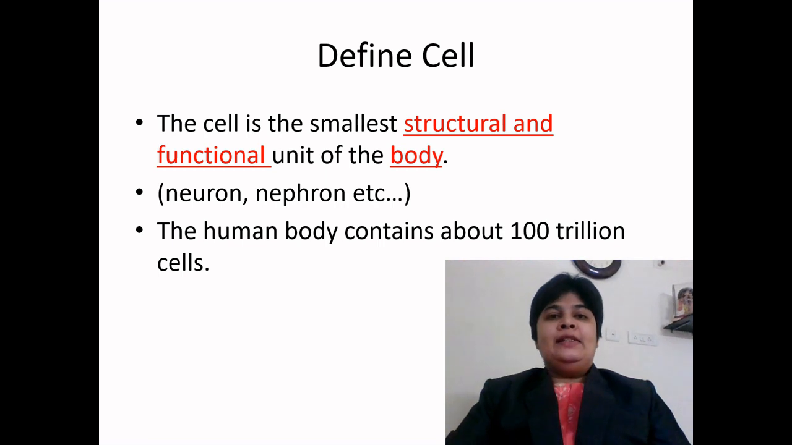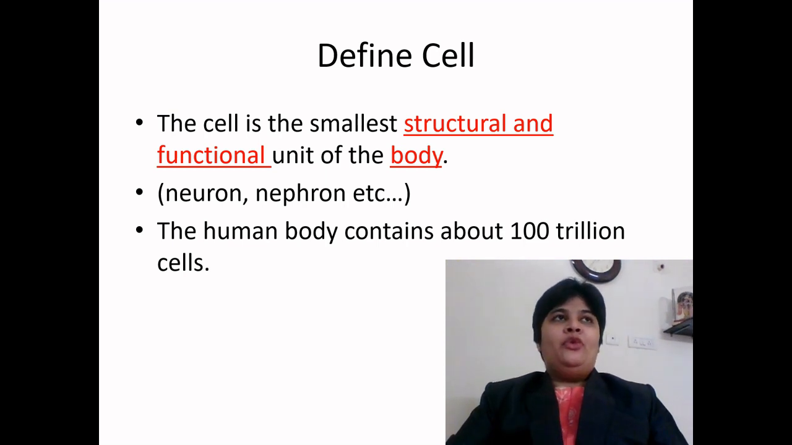First of all, define cell. The cell is the smallest structural and functional unit of a body. Now this is a very good performa. Now somebody asks you neuron. So neuron is the smallest structural and functional unit of a nervous system. Somebody asks you nephron, right? So nephron is the smallest structural and functional unit of a kidney.